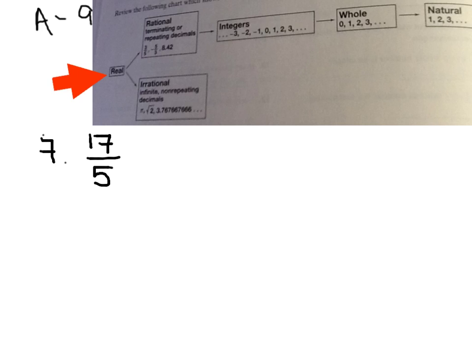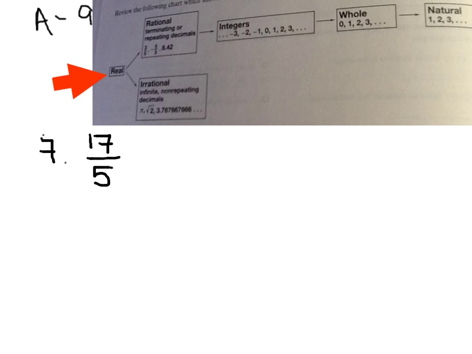Natural numbers are called natural because it's the natural way we count. We go 1, 2, 3, etc. So you'll notice that it is all positive numbers that have no decimal or no fraction. So it looks just like the whole numbers, except the whole numbers contain 0 and the naturals don't, because we don't naturally start counting with the number 0. So anything that's a natural is also whole, it's also an integer, it's also rational, and it's also real.